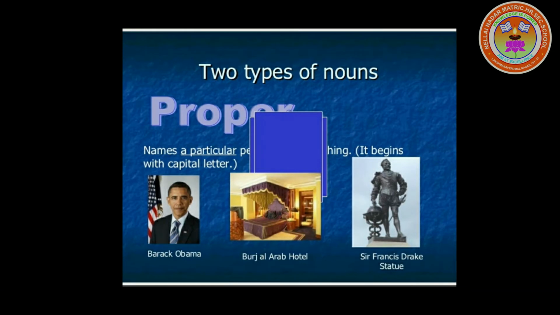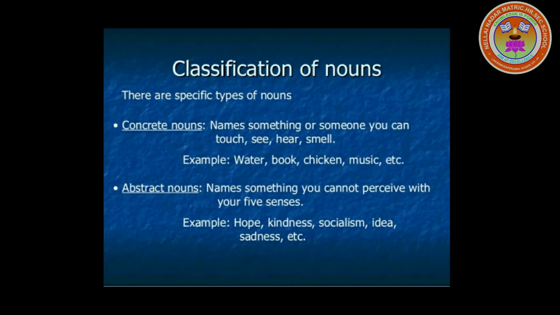This is the real difference between common and proper. For example: Barack Obama, Burj Arab Hotel, Sir Francis Drake statue. Here all the words start with a capital letter. Proper nouns start with a capital letter, so you have to remember that carefully.